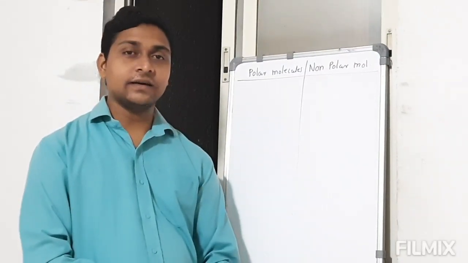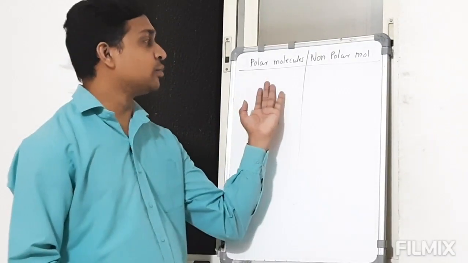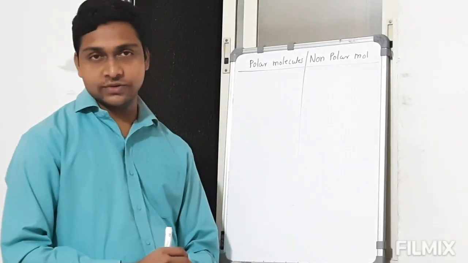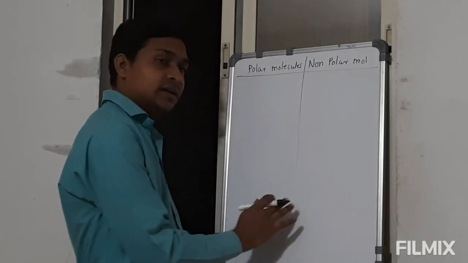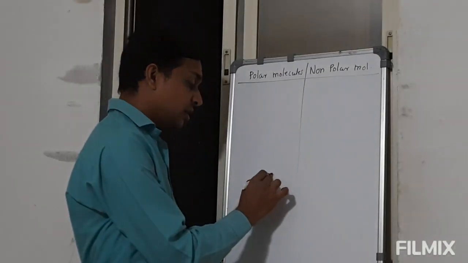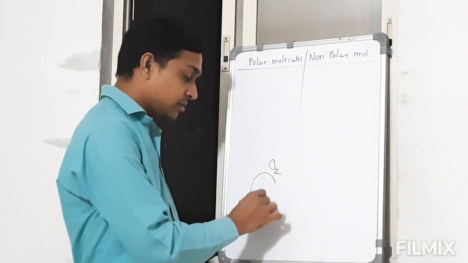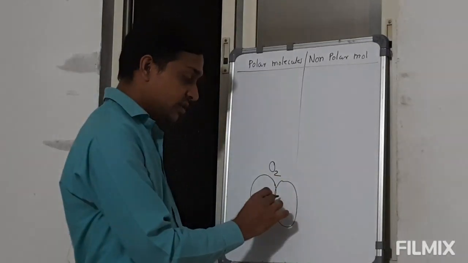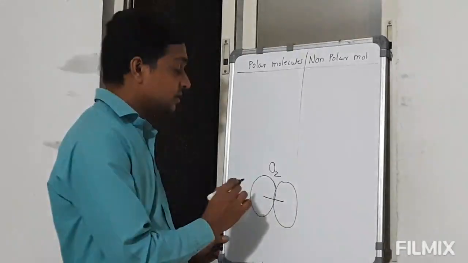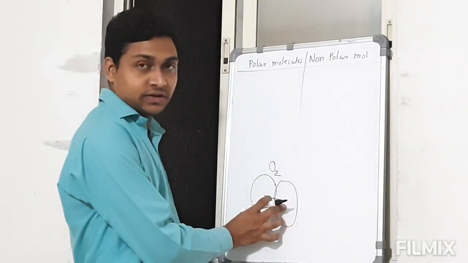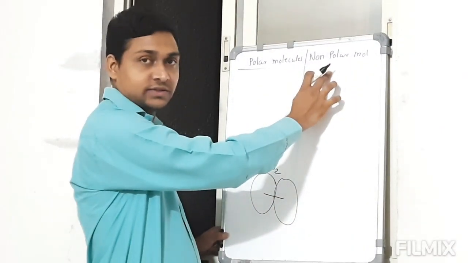Next, we can classify materials into two parts: polar molecules and non-polar molecules. For example, take oxygen, O2, which is made up of two oxygen atoms. Here the centers of positive charge and negative charge coincide, so they are called non-polar molecules.